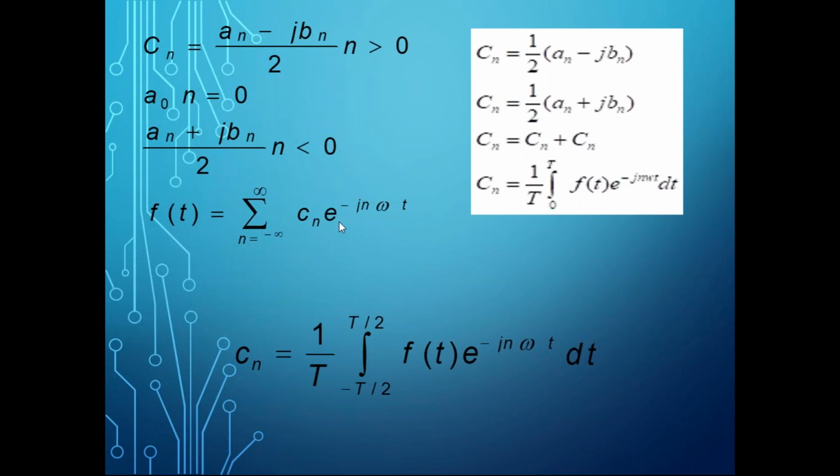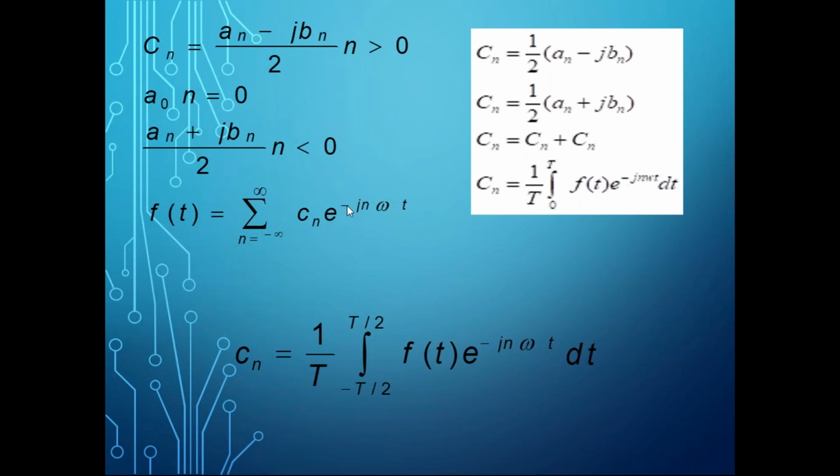Either you have to use only one term. Here, when you use e power minus jn omega t, then in such a case you have to use e power jn omega t, since you are considering the positive part, or you can write c minus n e power minus jn omega t. That is also okay. C minus n you have to write then. So from that you can find Cn.